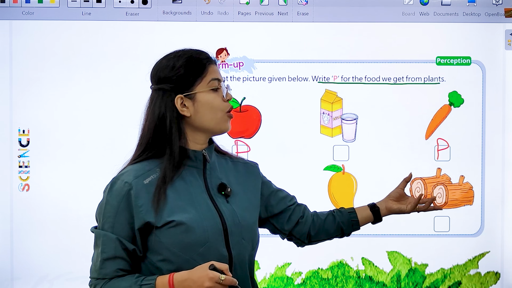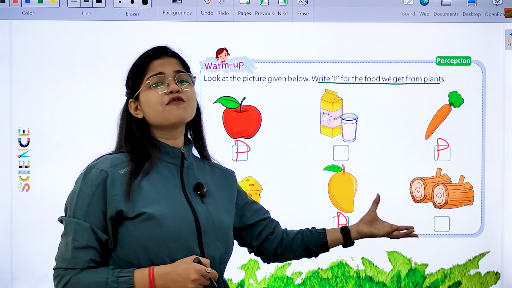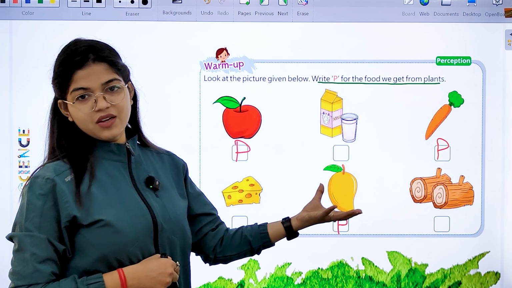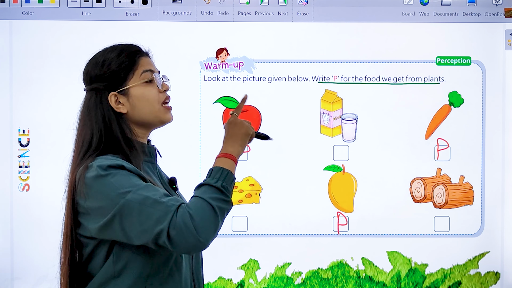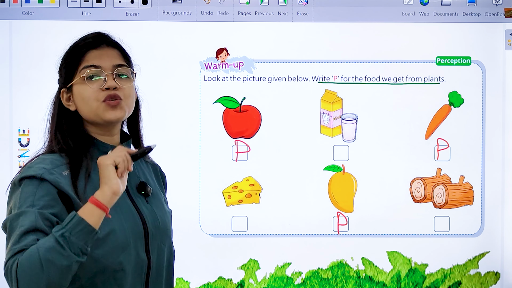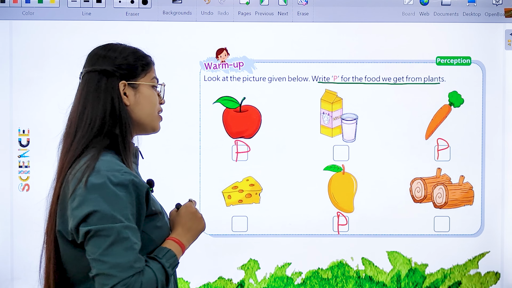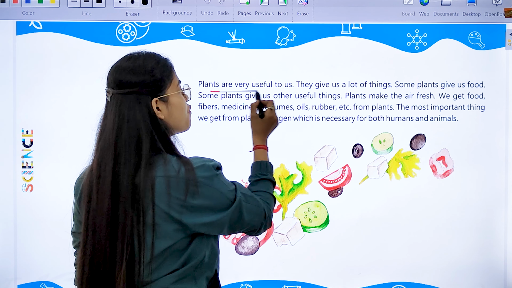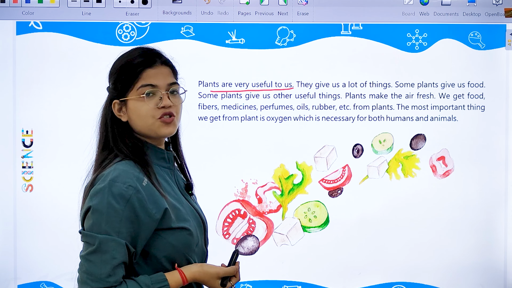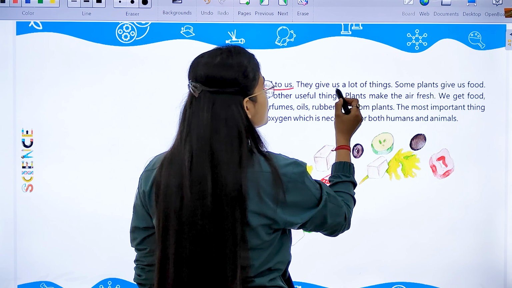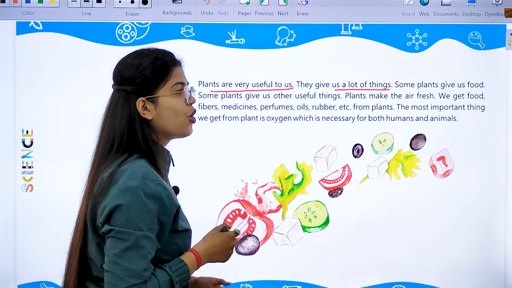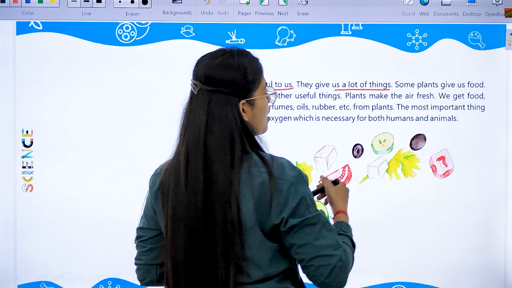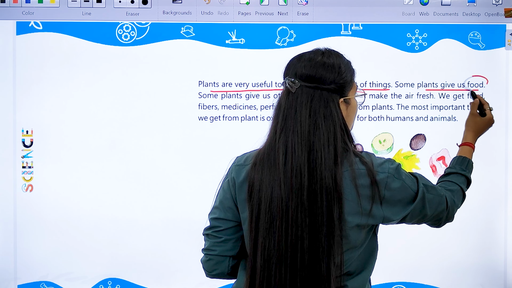This is the logs of wood. This we get from the plant, but this is not a food item. We have to just write P for all those food items which we get from the plants. Now, plants are very useful to us, as I told you. Why? Because they give us a lot of useful things. Some plants give us food.